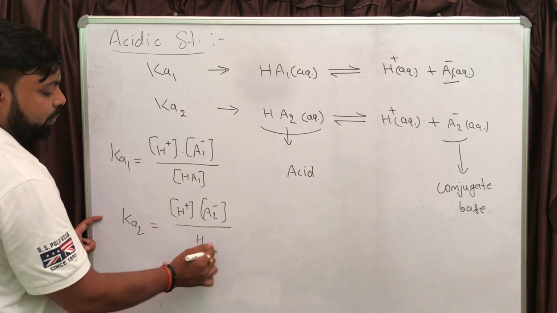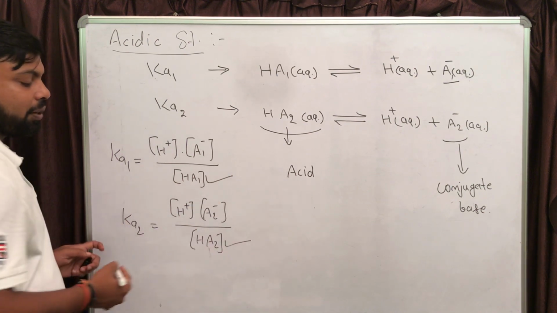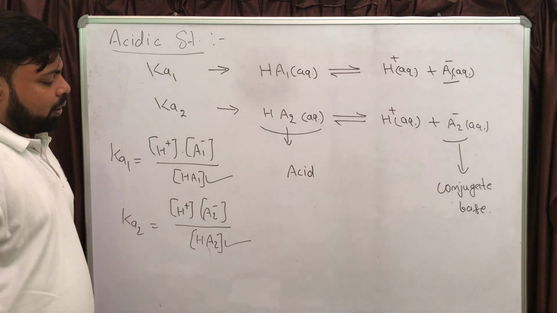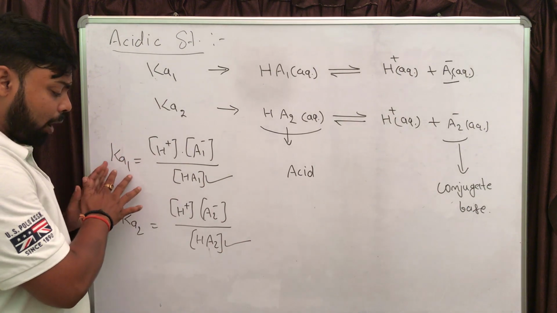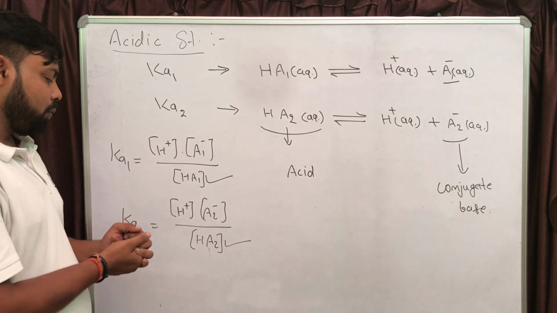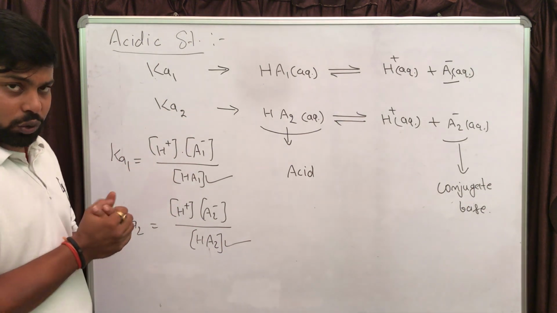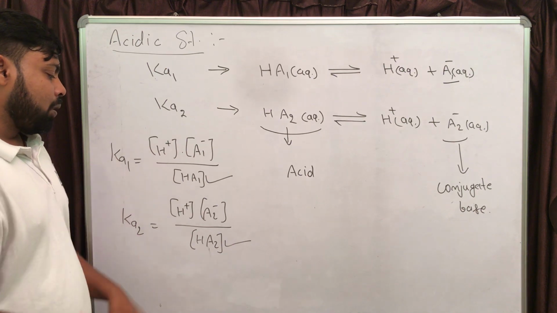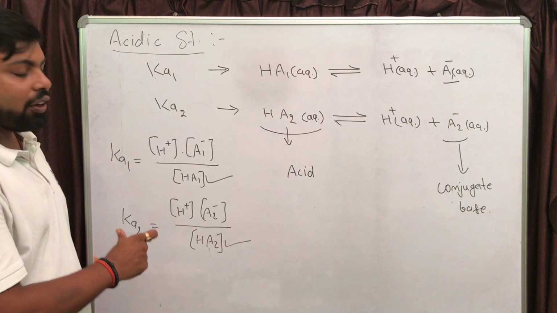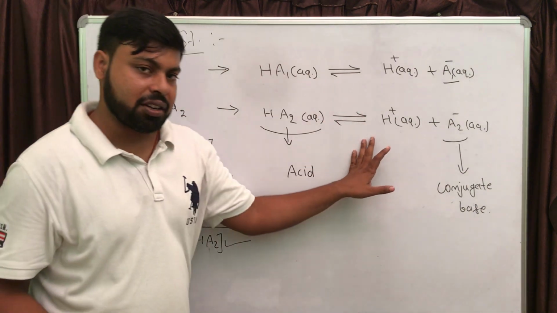What I am assuming is the denominator is the same in both cases, right? So out of these two, the one which has the larger numerator value will have the larger Ka value, and the respective acid is going to be the stronger acid. So how can we decide for which one the numerator is going to be more? This is an equilibrium reaction.